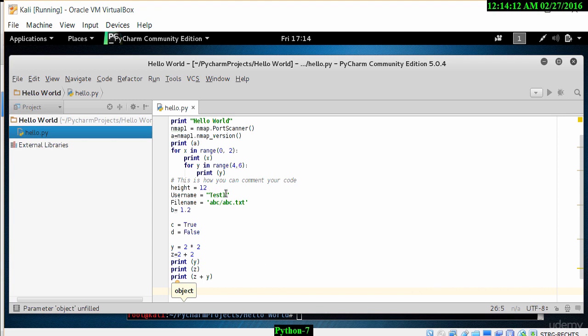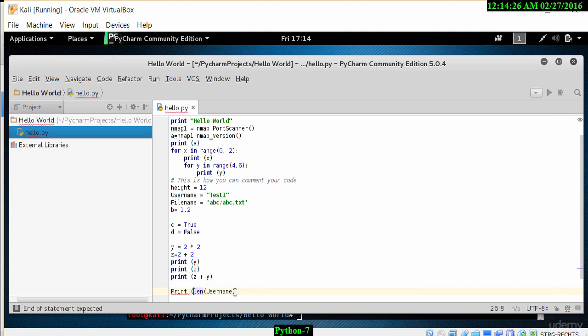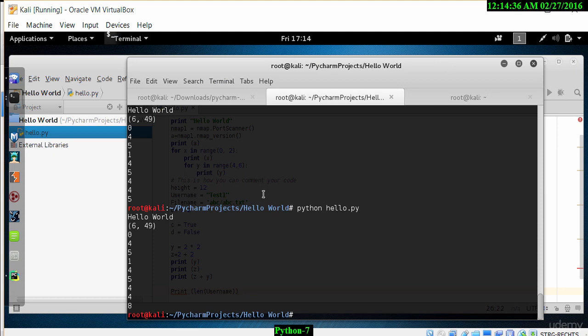Let's look at how we can grab the actual length of the username. To do that, we can simply type in len(username), and at the beginning of this statement, I'm going to put in print to print the length of that username, which should give us a value of 5. Now let's go back into Kali Linux and run the program to show the value of 5.